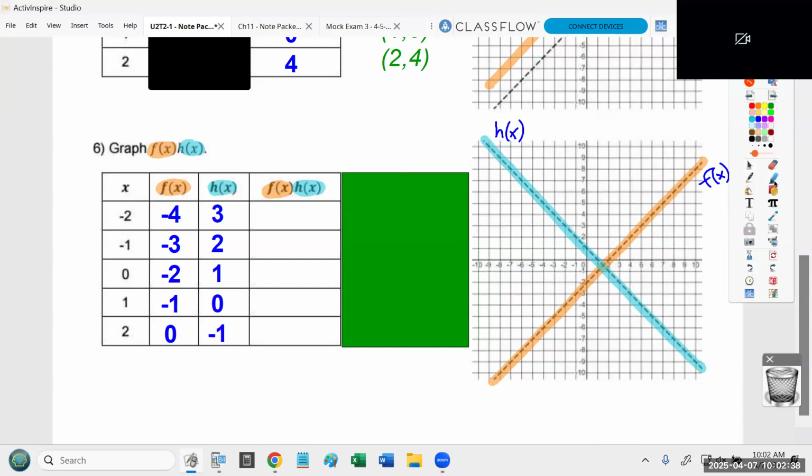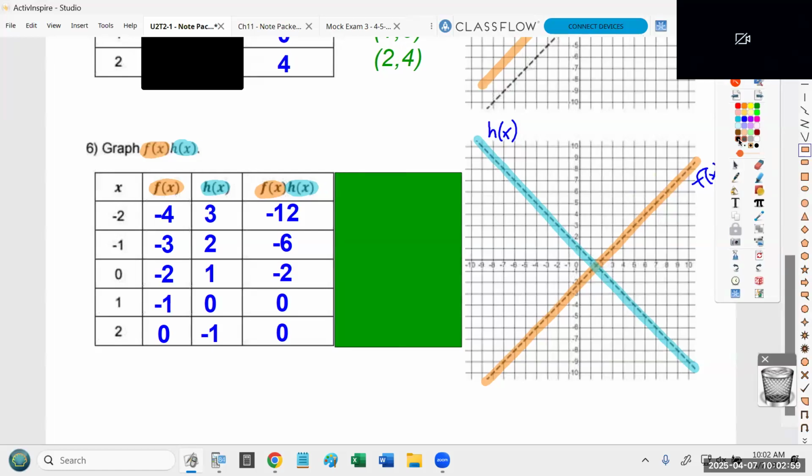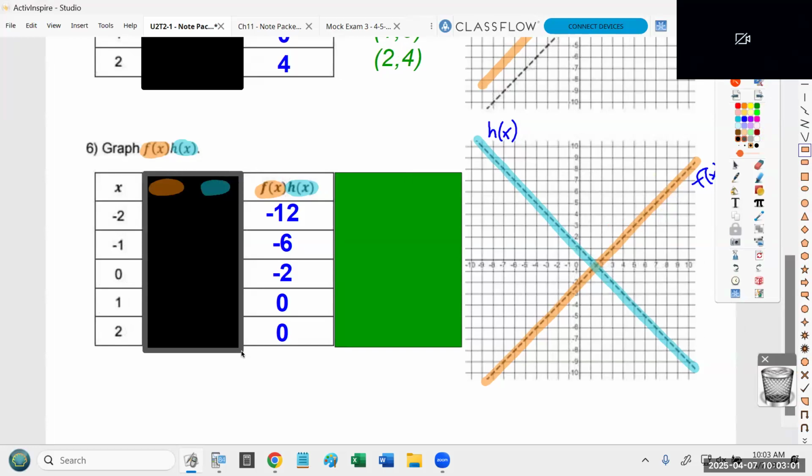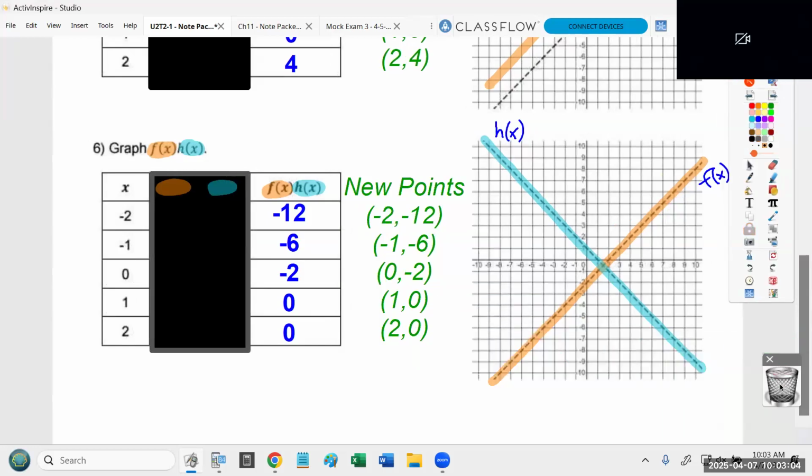Now we're ready for step 3. Step 3 is figure out the new points. So to do that, all I have to do is multiply. Negative 4 times 3 is negative 12. Negative 3 times 2 is negative 6. Negative 2 times 1 is negative 2. Negative 1 times 0 is 0. And so is 0 times negative 1. So to create our new points, I'm just going to copy the first and last column. And again, please notice the new points I've written down are in green. You don't literally have to write them as long as you're paying attention to the fact that you're using the first and last column.